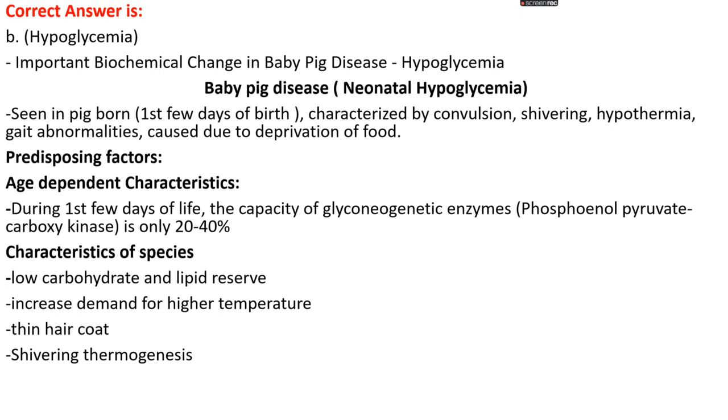Next are the characteristics of the species. The pig has low carbohydrate and lipid reserves compared to other species, which increases the demand for higher temperature, and the pig has a thin hair coat, and severe thermogenesis can be seen in the pig too.